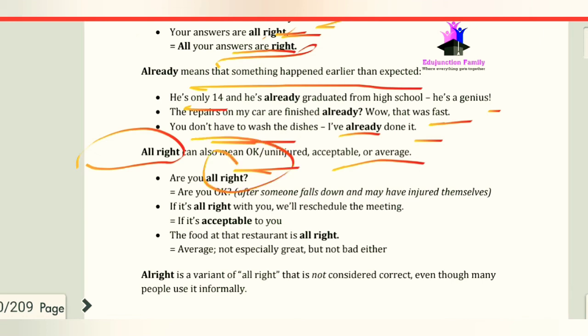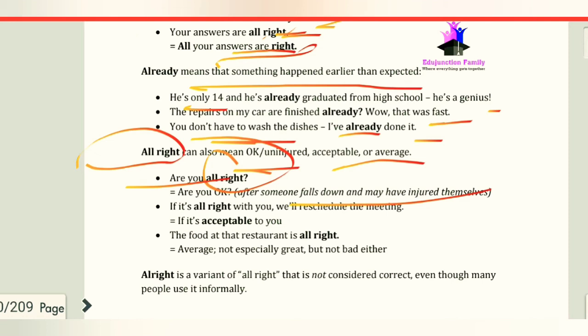It means that you are okay. If we ask "are you all right," it means that you are asking whether someone is okay, for example after someone falls down and may have injured themselves, so you are asking if he is all right.